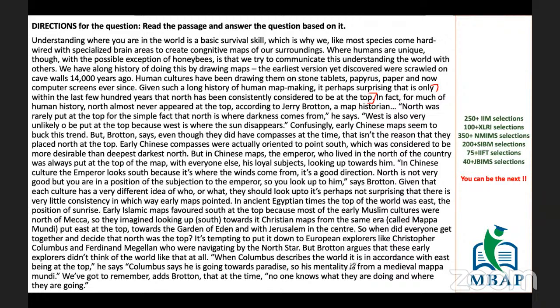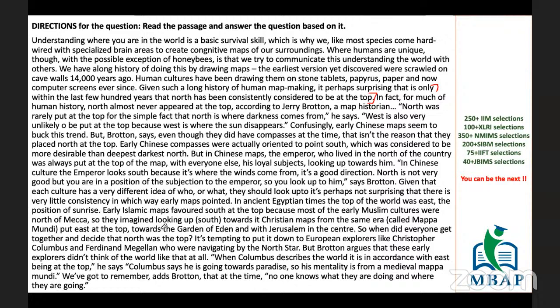When Columbus described the world, it was in accordance with east being at the top. He says Columbus says he's going toward paradise, so his mentality is from a medieval Mappa Mundi. We have got to remember, adds Brotton, that at the time no one knows what they are doing and where they are going.